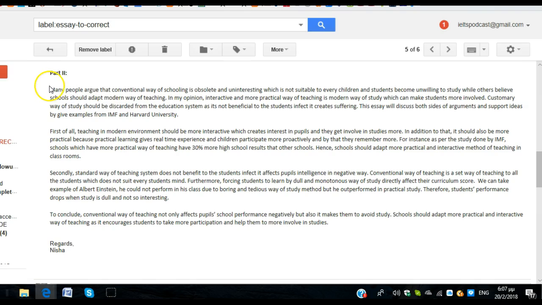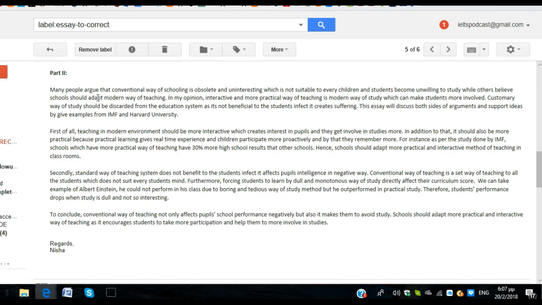So let's see. Many people argue that the conventional way of schooling is obsolete and uninteresting. So it is not suitable to every child. Full stop. As a result, students become unwilling to study, while others believe that schools should adopt, which is with an O, not an A. It's a different word.